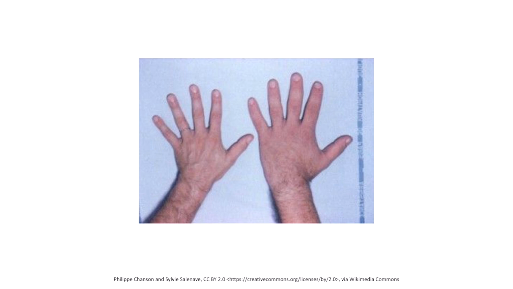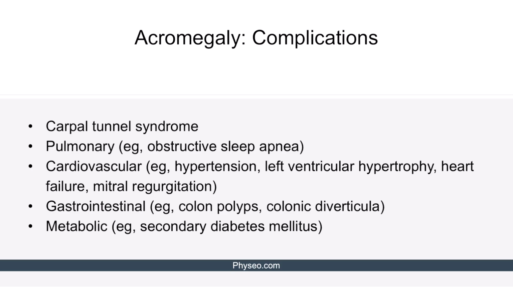This image shows the hand of a normal person in comparison with the hand of a patient with acromegaly. Note the enlarged hand with the thickened and fleshy fingers, which are commonly seen in acromegaly. Before we move on to diagnosis, let's discuss some important complications of acromegaly. They are generally caused by excessive production of growth hormone, overgrowth of tissues, as well as enlargement of visceral organs.